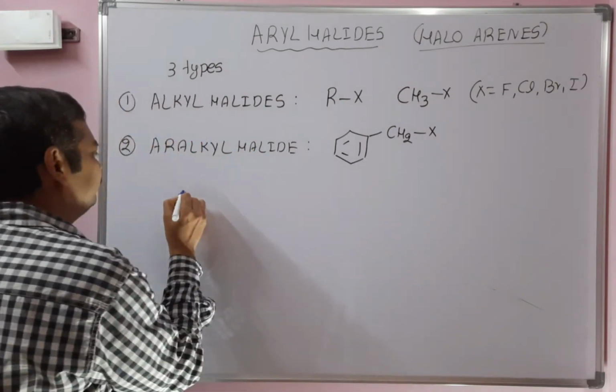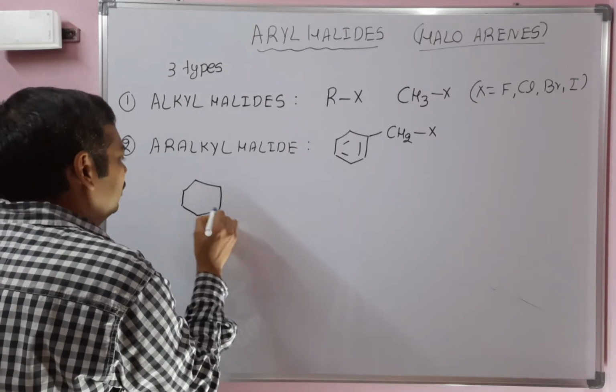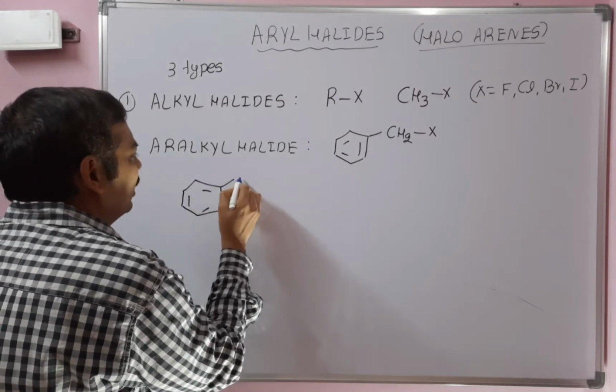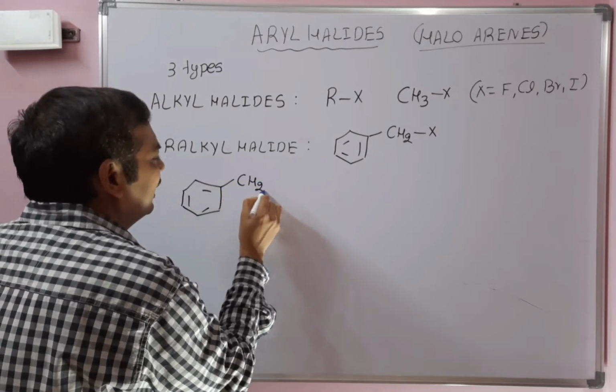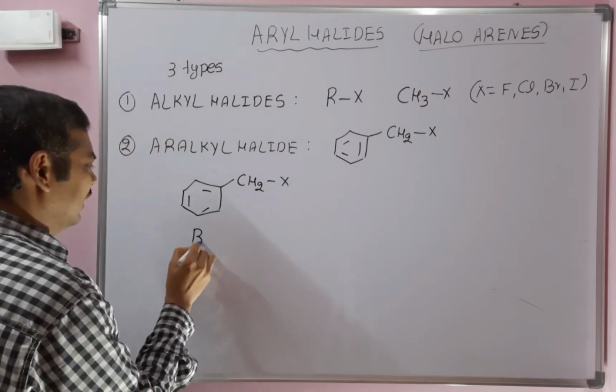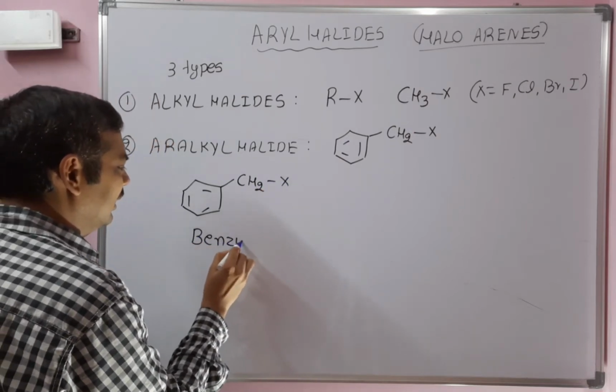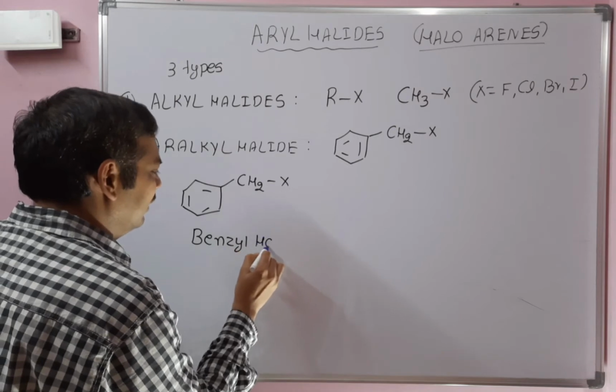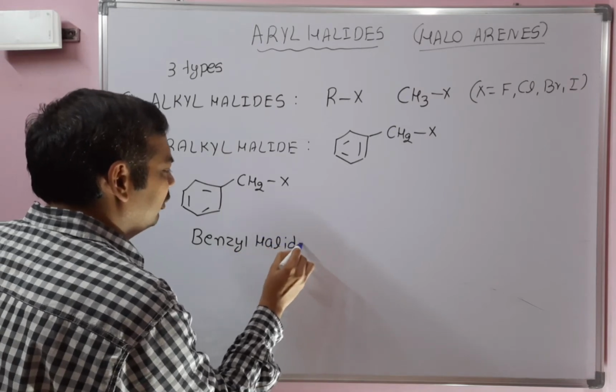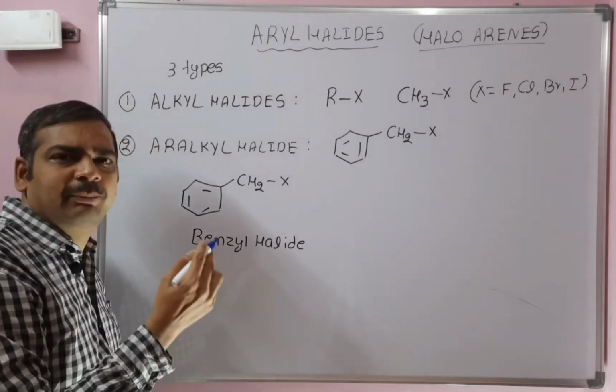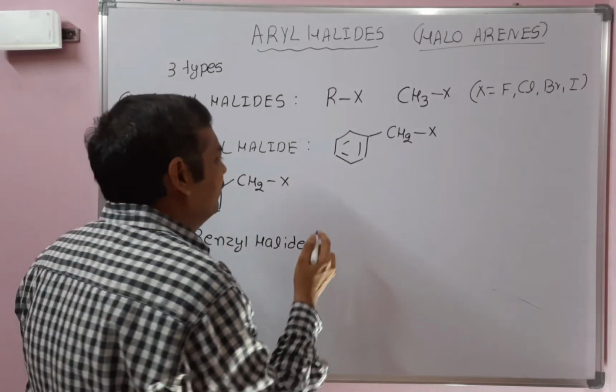For example, this is benzyl chloride. This is benzyl halide, an aralkyl halide. If you keep X equal to chlorine, benzyl chloride, benzyl bromide, benzyl iodide or benzyl fluoride.